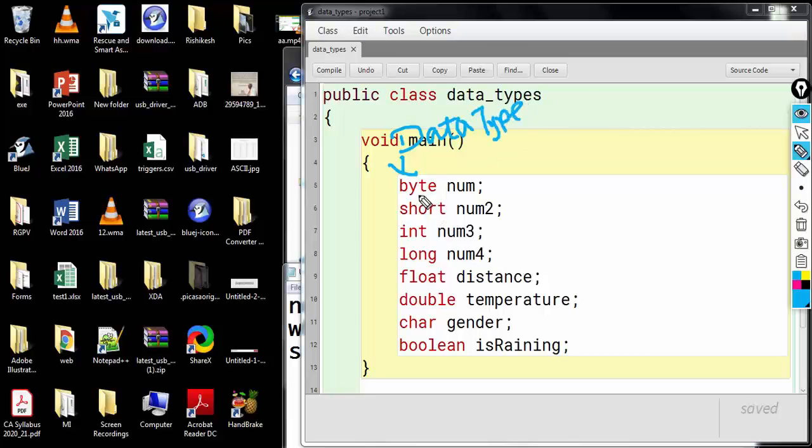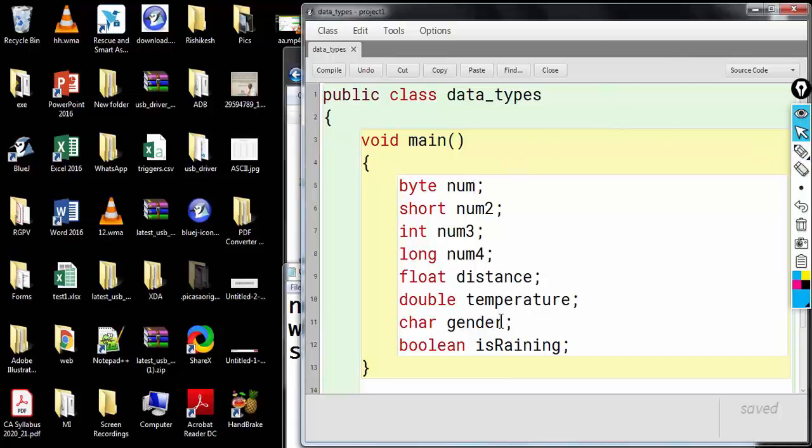Okay, and after the data type you have the variable name. That is the label of the container. Okay, variable is nothing but the label of the container. And each of these variables or containers will store different kinds of values. Now what are values? Literals. Okay, so recall literals.